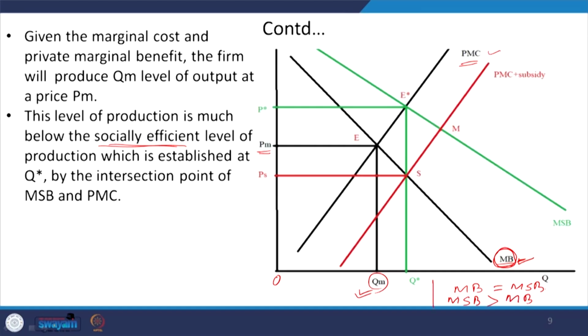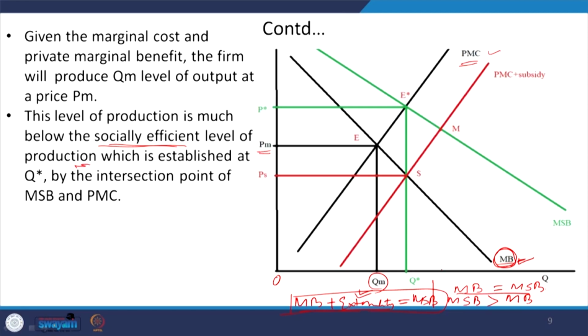Because these two are not equivalent, what we need to do is make the marginal benefit include the externalities in order to make it equivalent to the marginal social benefit, right. The condition is that when the marginal social benefit is equivalent to the marginal cost, then we say the socially optimum level of output and production is happening, right.